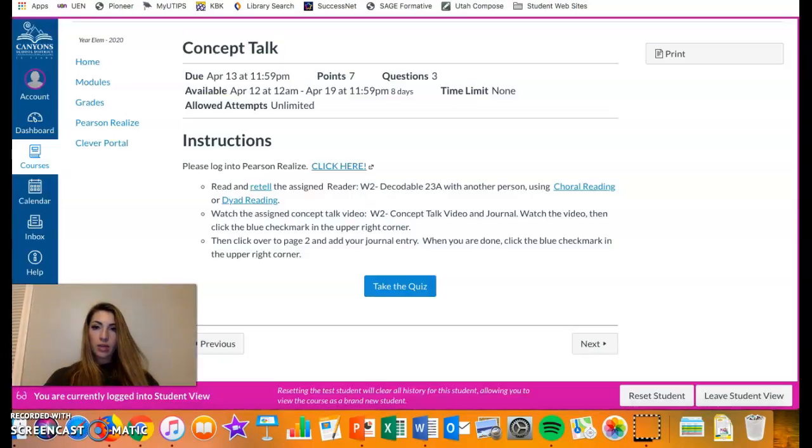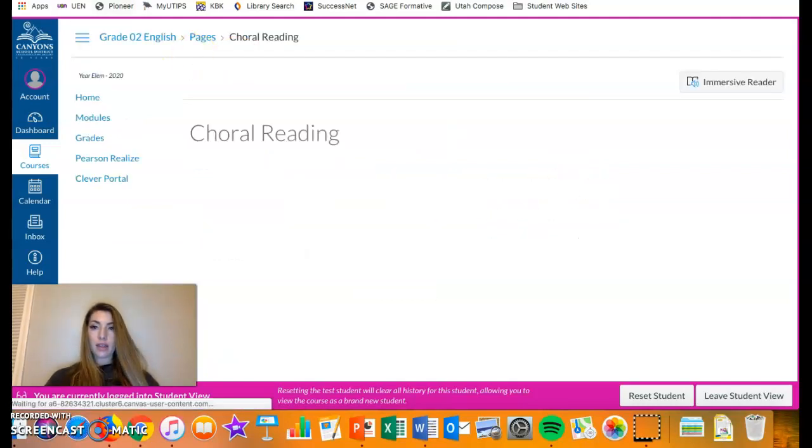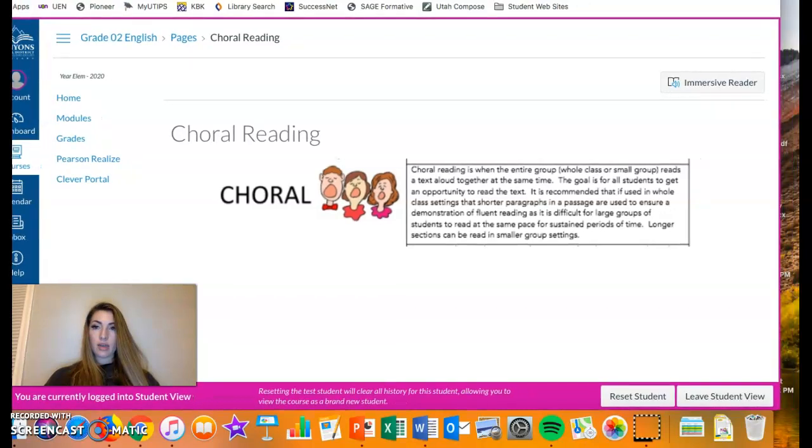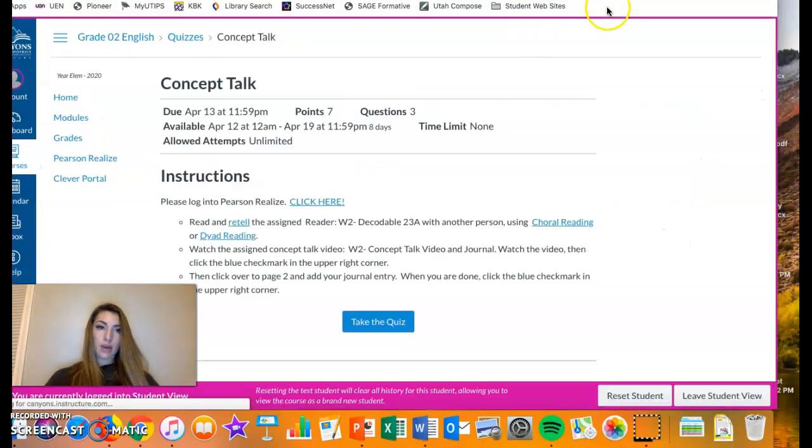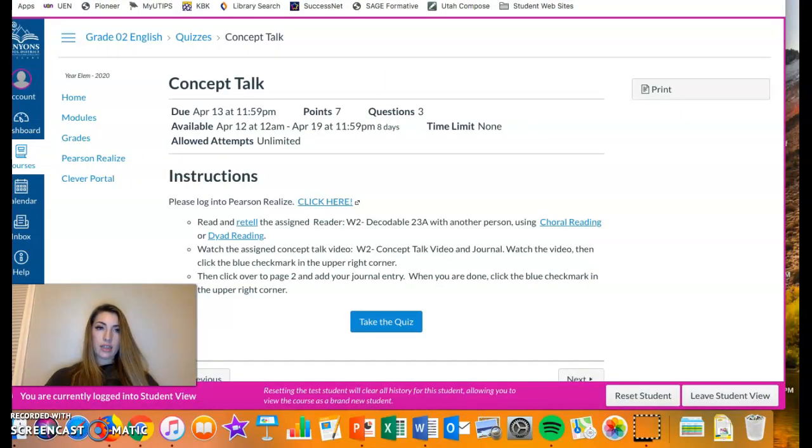When you sign in, we can toggle between the tabs to see what we need to do. So I got logged into Pearson. Read and retell the assigned reader week 2 decodable 23A with another person using choral reading and dyad reading. If I forgot what that is, I can go ahead and click that. It'll tell me what it is, and I can just go back to exactly where I was. The dyad reading does the same exact thing. And then I can go, so I'm going to do that first.